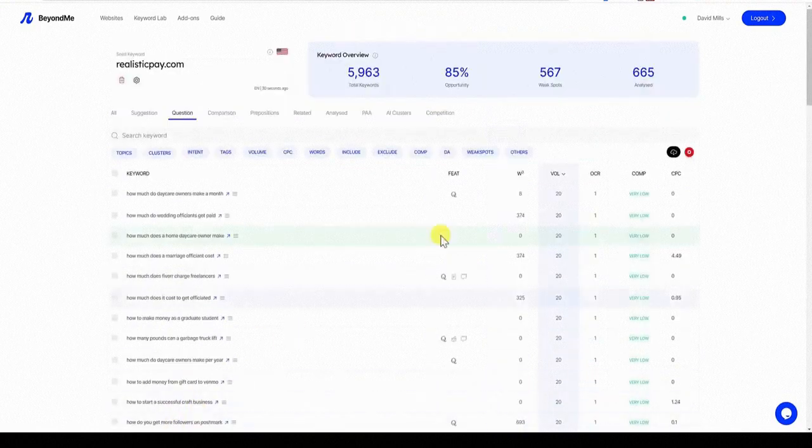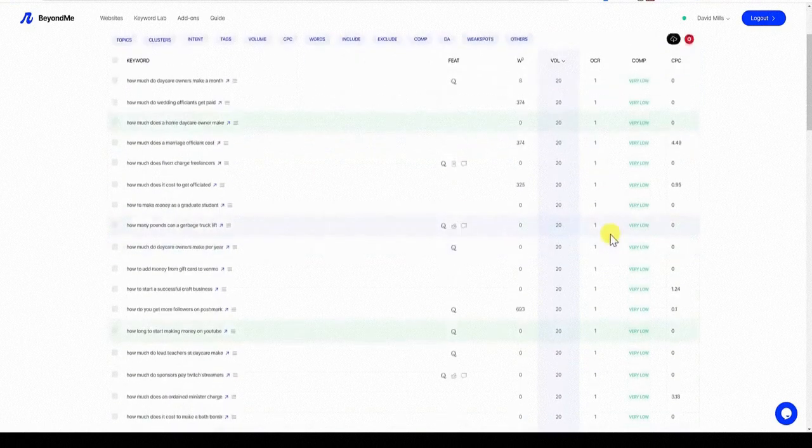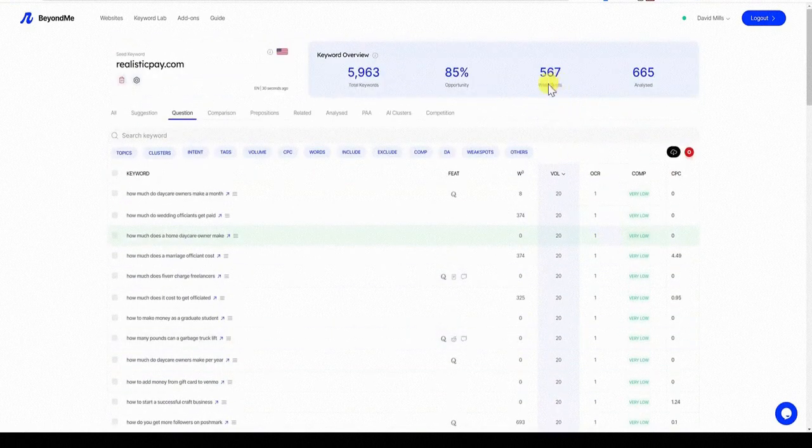I'll be right back. All right, so it's analyzing right now, and you're going to see this number right here is going to just continue to go up. It's at 567 right now. While we're still analyzing, you'll be able to see that it should go up some more. We've analyzed 665 of the keywords, and so it's still analyzing right now. And then you can see it just went up, and it just blinked right live on camera. So it's analyzing those 800 keywords.